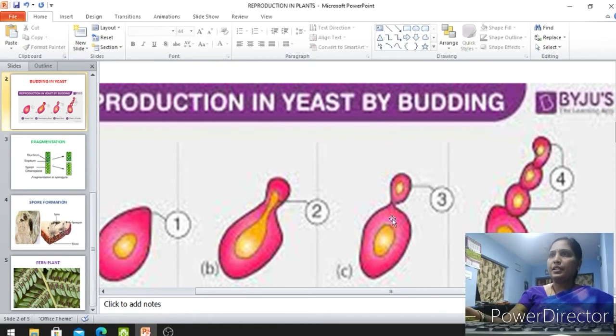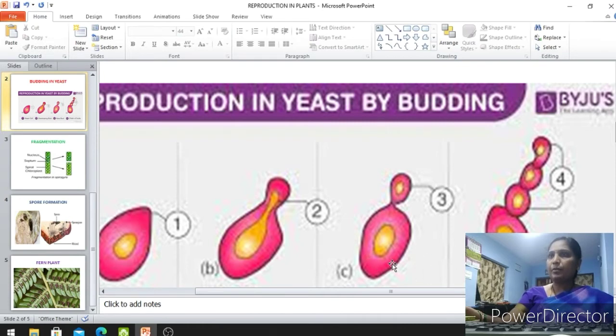And in the third step you can see the development of other buds taking place. A chain of buds appears from a single mother yeast cell. This process, the formation of a chain of buds known as daughter yeast cells from the mother yeast cell, this process of giving rise to new organisms is known as budding.